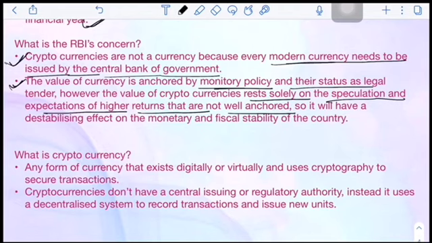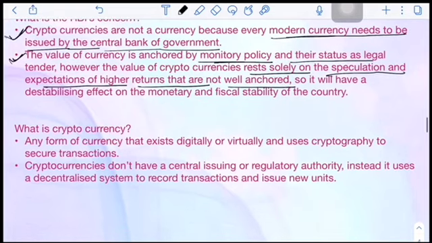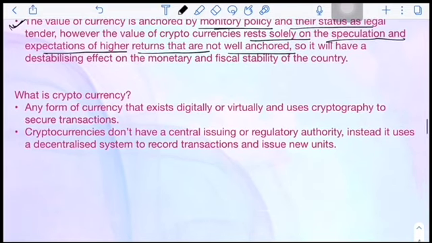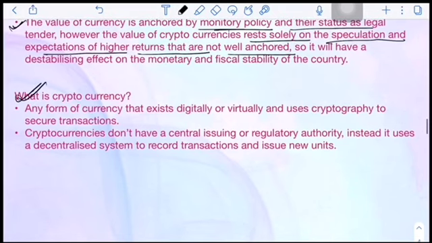So what happens is, the government anchors or supports the currency with gold or some foreign exchange reserve, but cryptocurrency is not supported by any such thing; there is no intrinsic value in cryptocurrency. That's why governments, or RBI in particular as a central bank, are very concerned about this thing. So the next question is, what is a cryptocurrency?